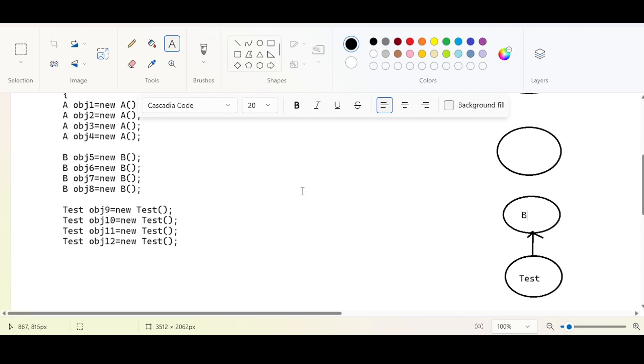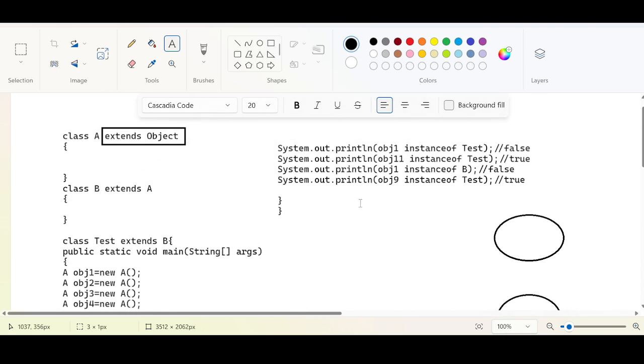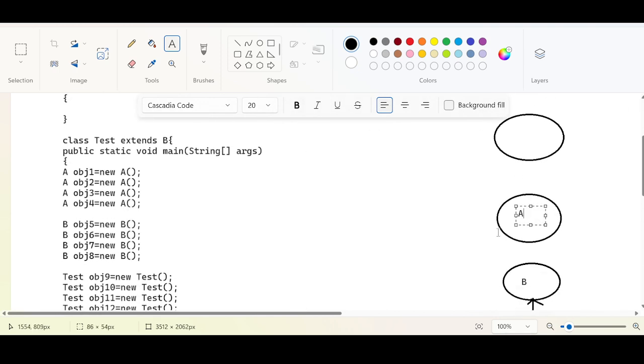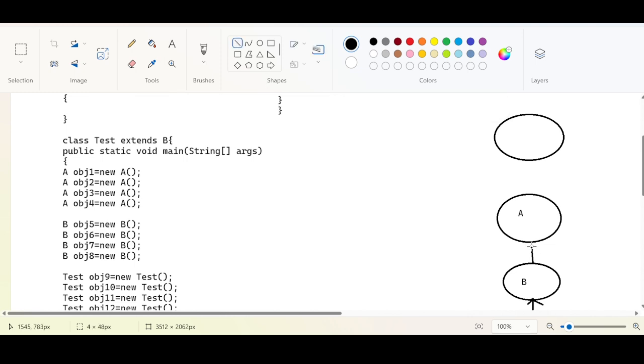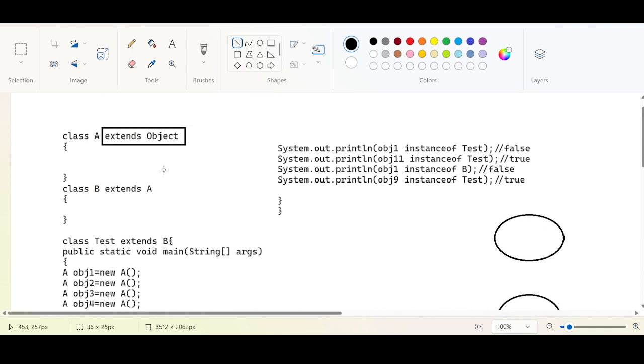And the second thing is B class. B class is extending to A class. So this is A, right? So B is extending to what class? B is extending to A class, right? And A is extending to Object class.